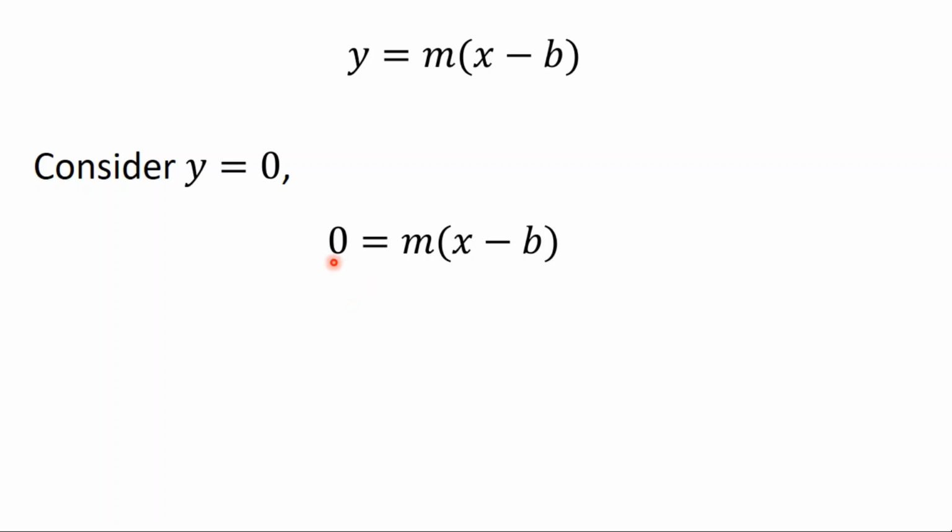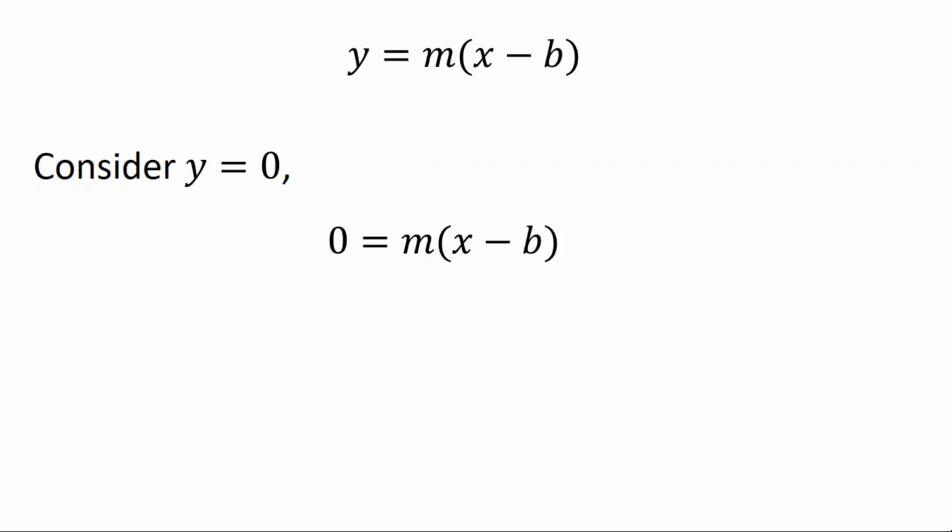So we know that 5 times 0 is 0. We know that 7 times 0 is 0. But there's no other way to get to 0 other than timesing by 0. So either m is 0 or x minus b is 0. Now if m is 0, we get something really boring because we just get y equals 0 as a line. And that's not really what we're talking about. We're talking about other equations of lines.